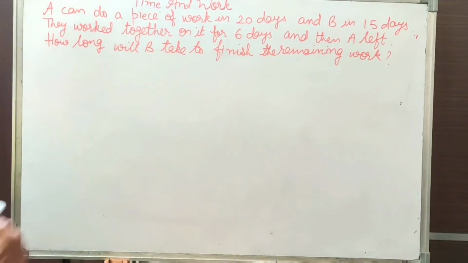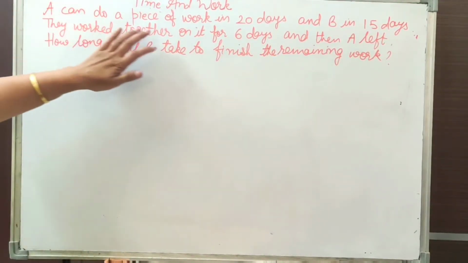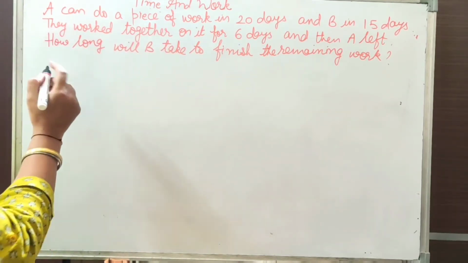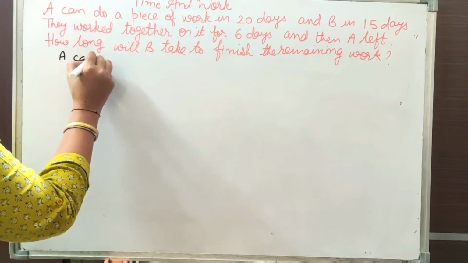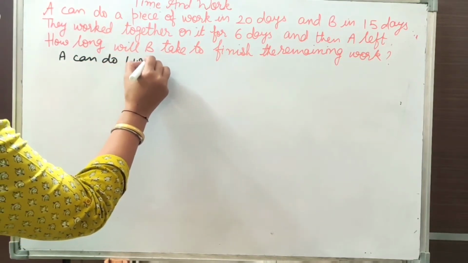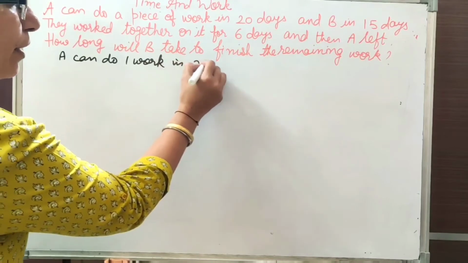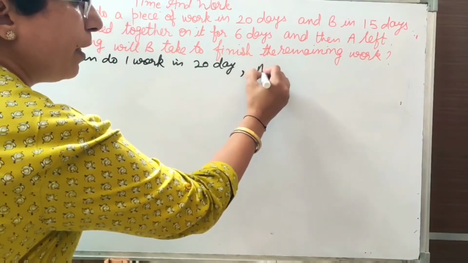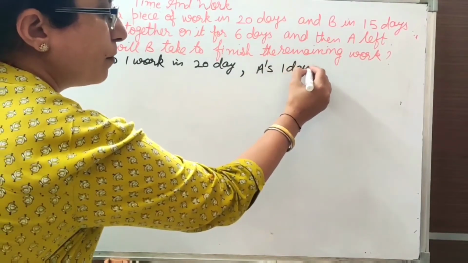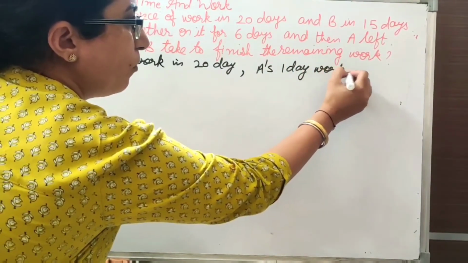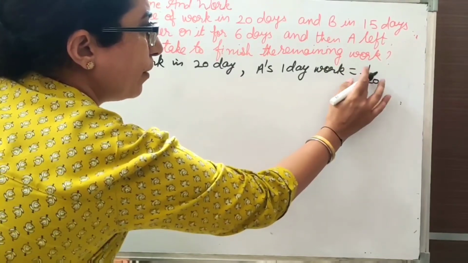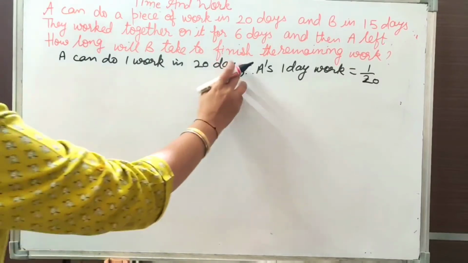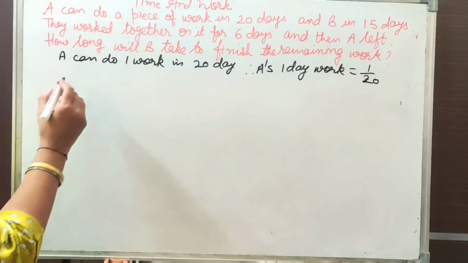Yes. Here is one more typical question. A can do a piece of work in 20 days and B in 15 days. So again we will find their 1 day's work. A can do one work in 20 days, so A's 1 day work is 1 upon 20.